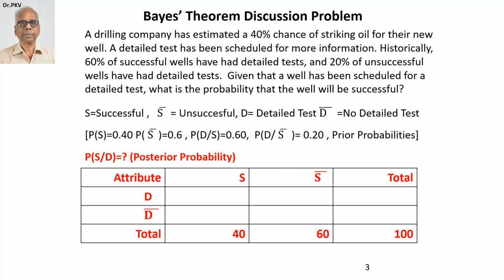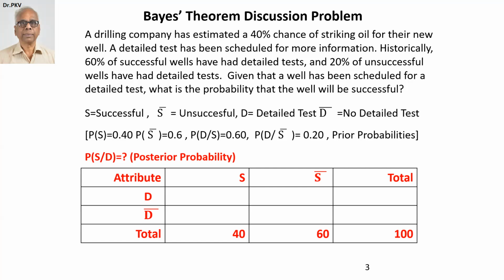Let's understand this with certain symbols. Supposing striking oil is considered successful, let S represent successful, S bar represent unsuccessful, meaning no oil found. D represents detailed test. D bar represents no detailed test.